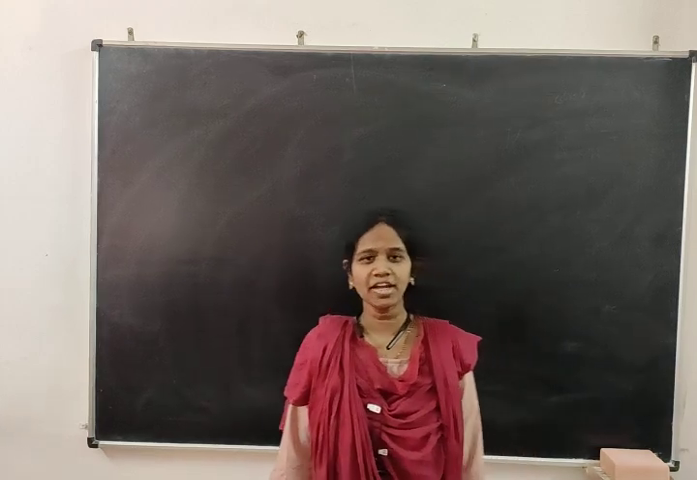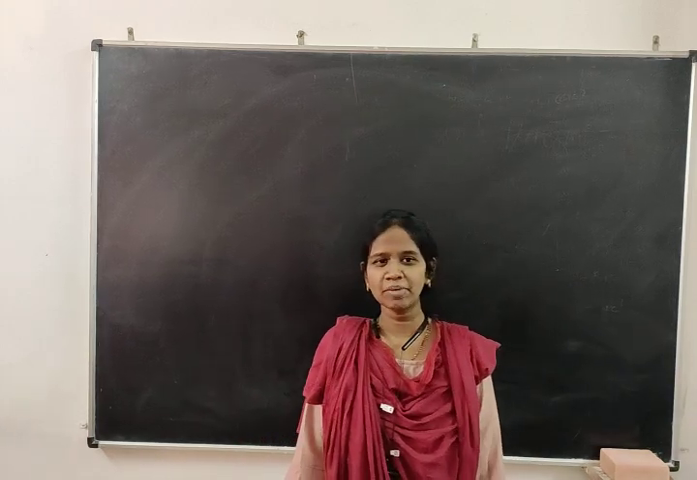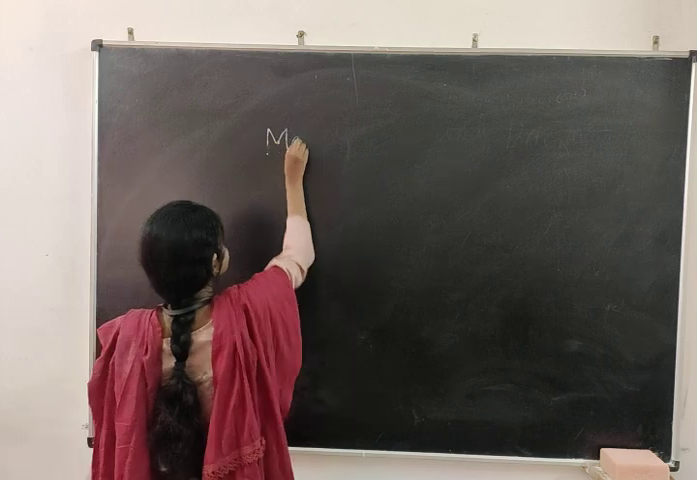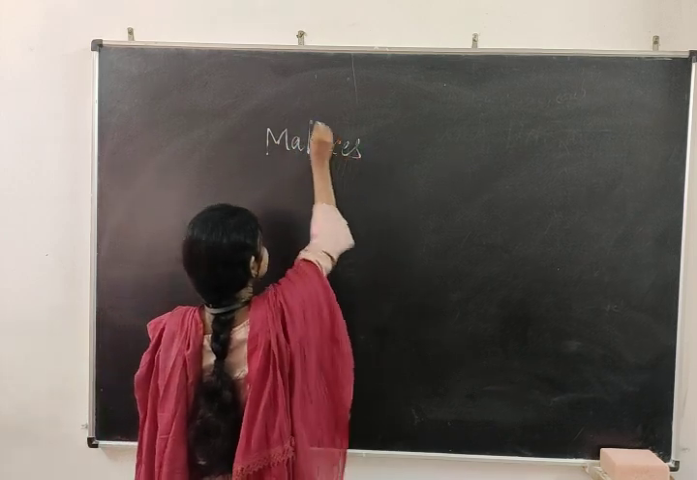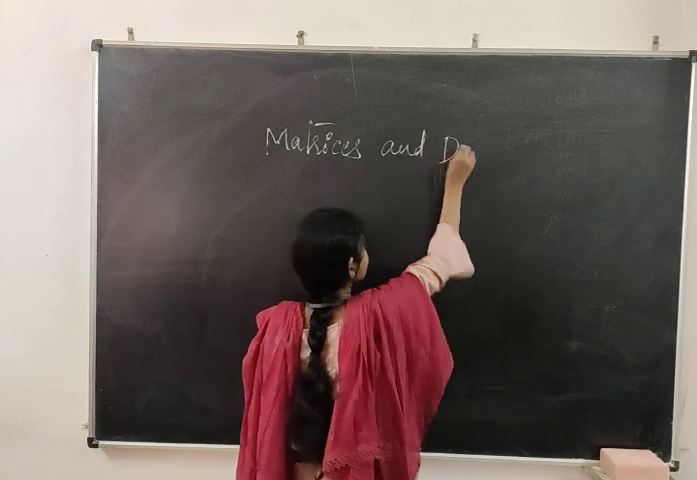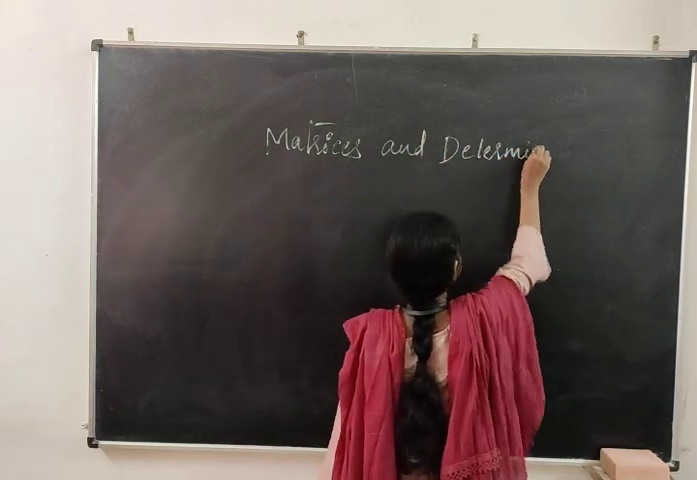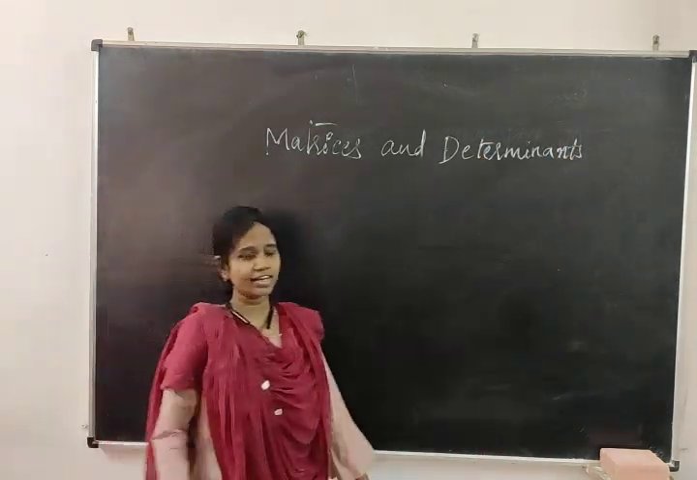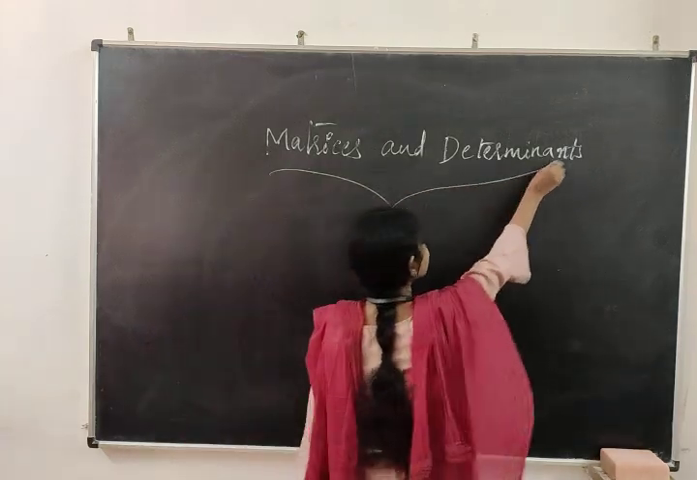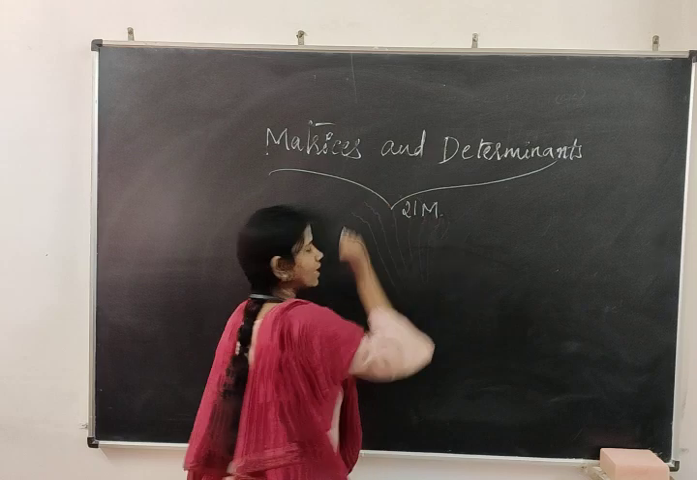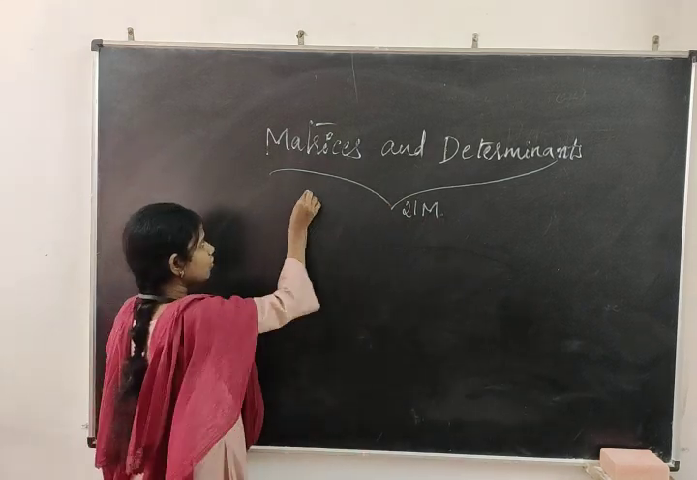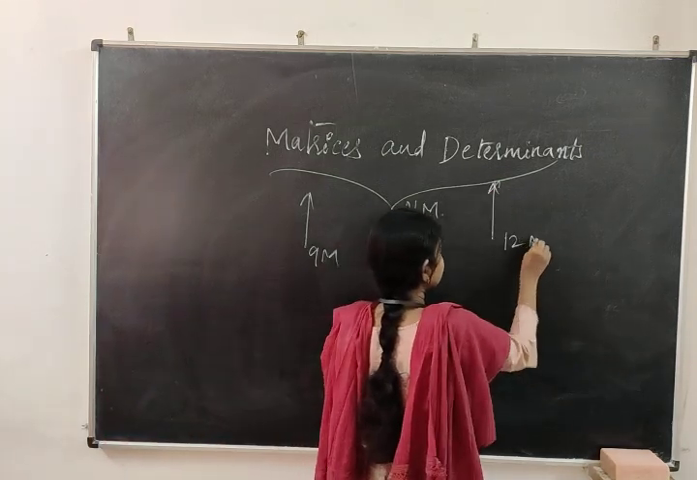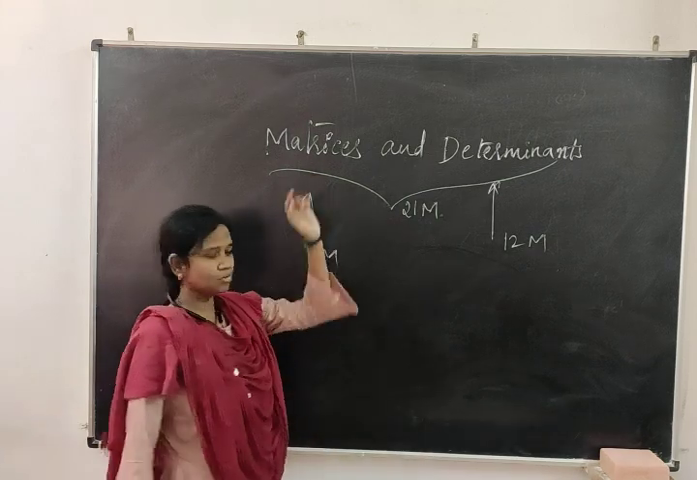So, dear students, today I want to teach you one of the important chapters of your syllabus, that is matrices and determinants. Matrices and determinants is the heading of the chapter, and this chapter overall consists of 21 marks for your examination. It has been divided into 9 marks for matrices and 12 marks for determinants. First of all, we will study matrices.